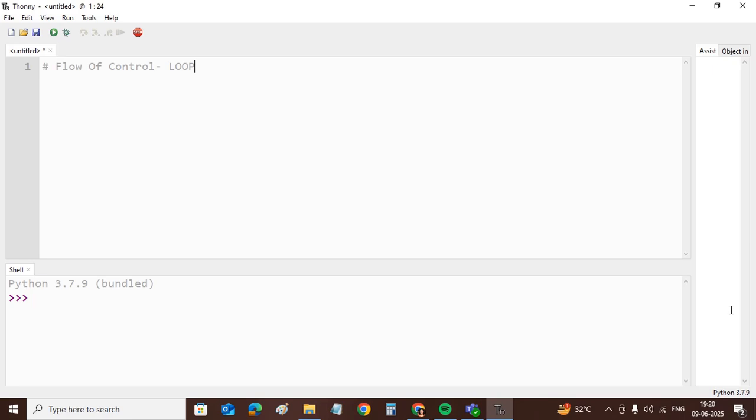A few instructions we need to execute repeatedly, a few instructions we need not execute, a few instructions we need to execute depending on the condition, and a few instructions we need to execute for another set of conditions. So these are the flow of control of a program.